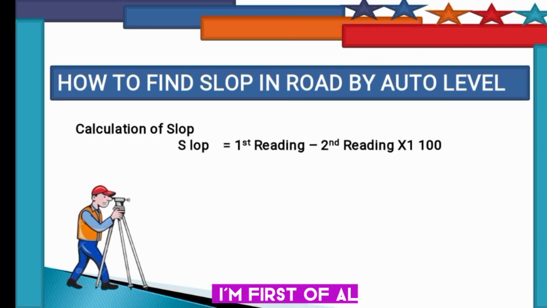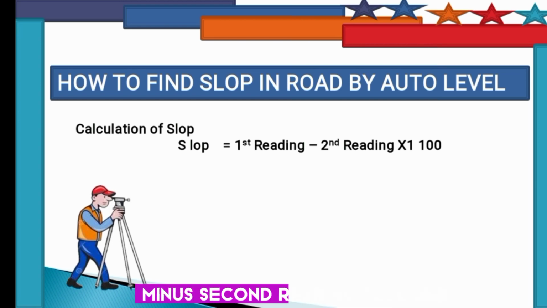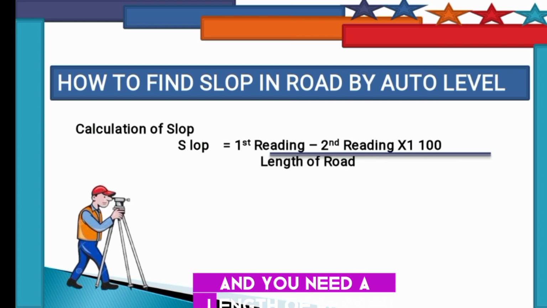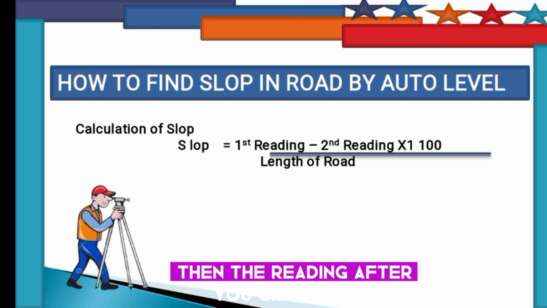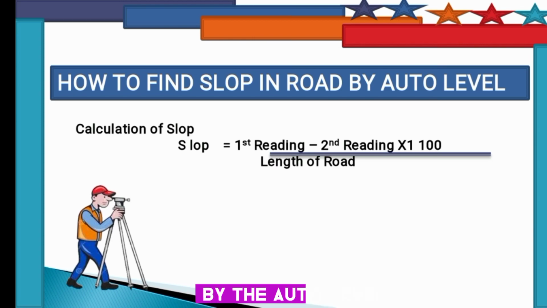Okay, now how can you calculate the slope by the auto level? First of all, the slope is equal to the first reading minus the second reading, multiplied by 100, divided by the length of the road. That is all you require. Then you can find the slope by the auto level.